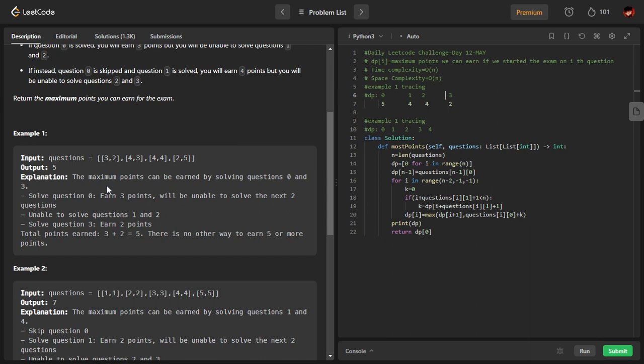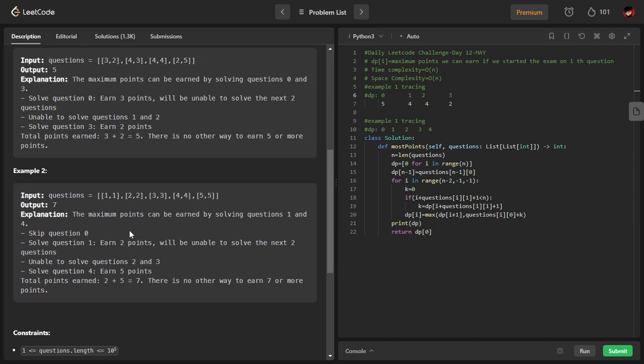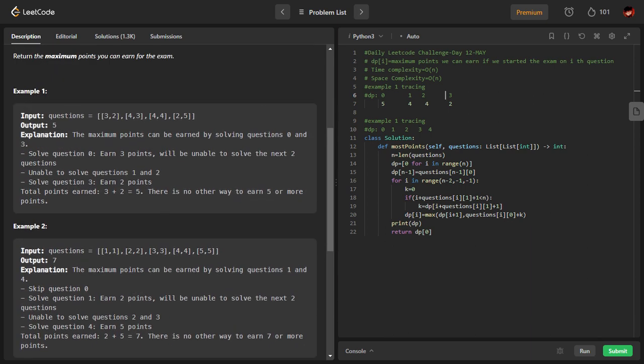Now the idea here is we are trying to find the maximum points. This is the points given and this is the number of questions which we cannot solve. So the safest approach here will be to start from the last index. And see here, dp[i] doesn't mean the points which you earn at that index, so there's a slight difference here. Please read it once: maximum points we can earn if we start from the ith question. Please remember this. The points are at the ith question, but this is the total points earned if we start from the ith question. That is the basic idea here.